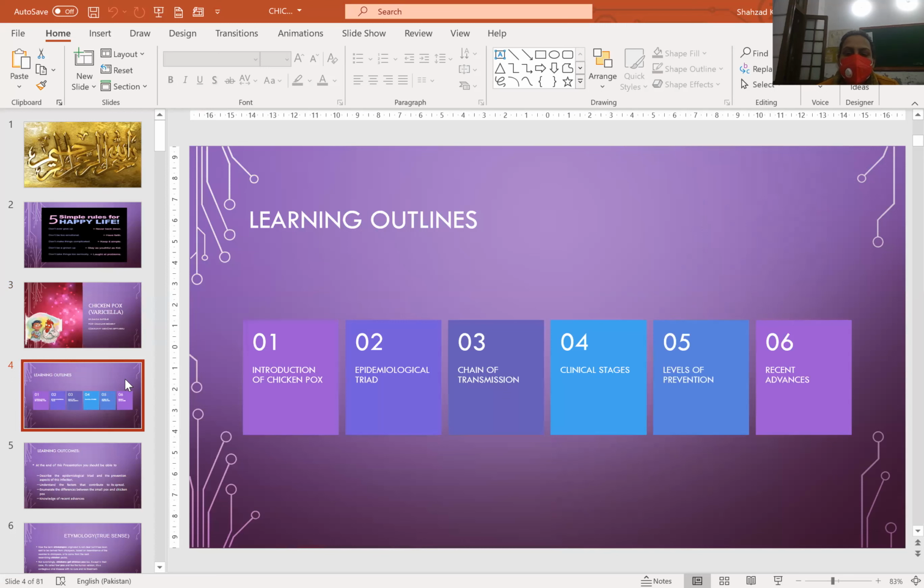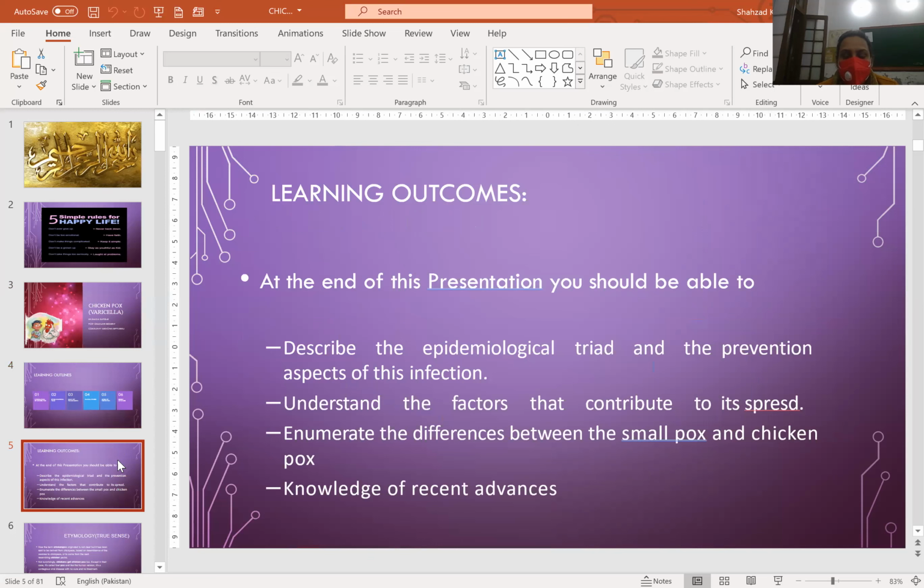Learning outline: short introduction of chickenpox, epidemiological triad, chain of transmission, clinical stages, levels of prevention, and recent advances. At the end of the presentation, you should be able to describe the epidemiological triad and the prevention aspects of this infection, understand the factors that contribute to its spread, enumerate the differences between smallpox and chickenpox, and have knowledge of recent advances.